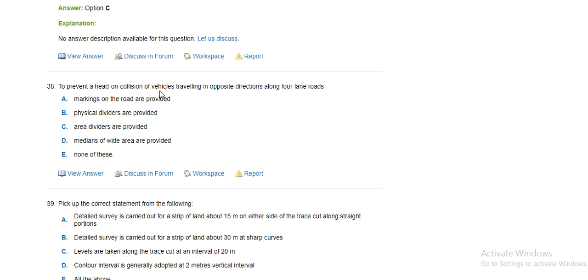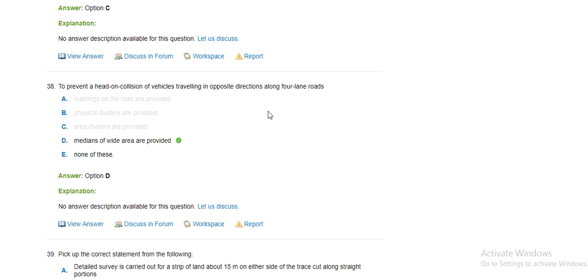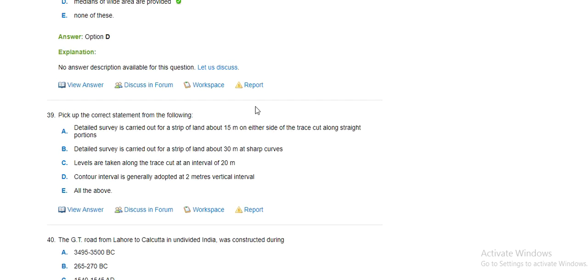To prevent head-on collision of vehicles traveling in opposite directions along 4-lane routes, markings on the roads are provided. Physical dividers are provided. Medians of wide area are provided. We have the carriageway.